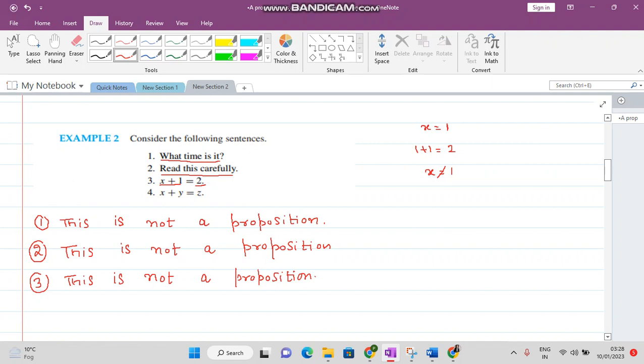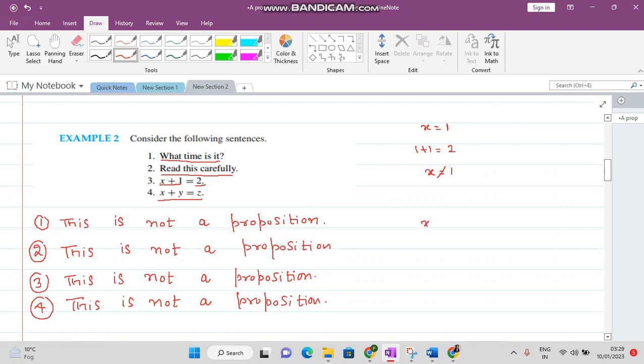Now, in order to check the next question, you see that all these are variables. Sometimes they may be equal for some particular values of x, y, z, and sometimes they may not be equal. So sometimes it is true and sometimes it is false. That is why this is not a proposition.